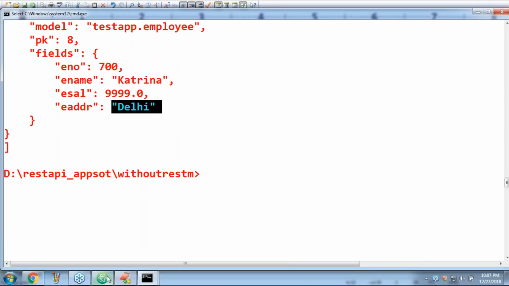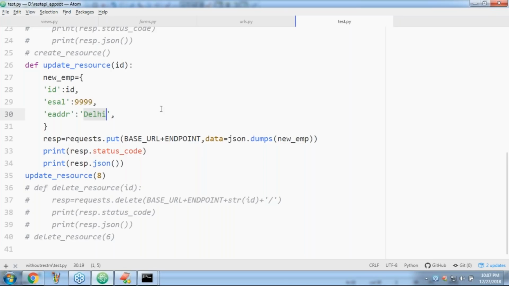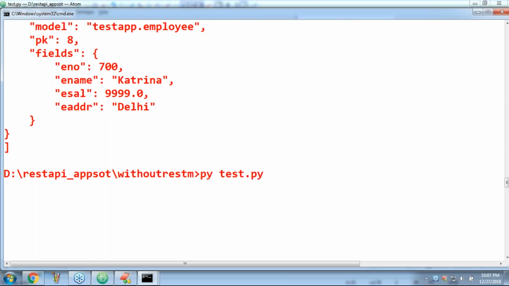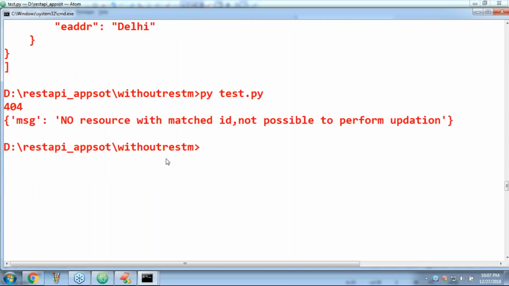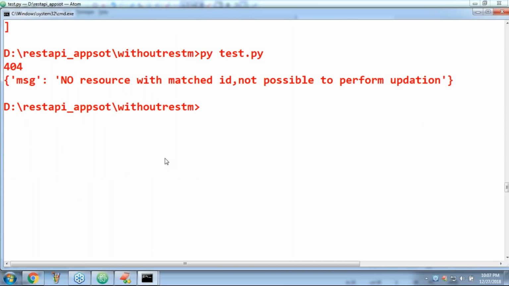Now, same endpoint, there is no difference at all. Sir, I didn't touch my urls.py. Same endpoint, whatever required data I provided in the JSON only. Suppose I'm providing 80, sir. Now what will happen? Observe: no resource with matched ID, not possible to perform updation.